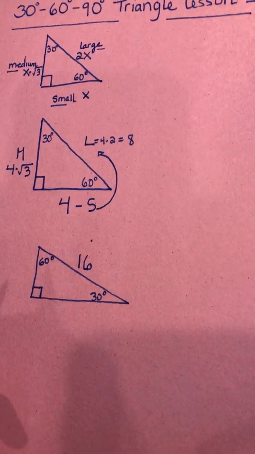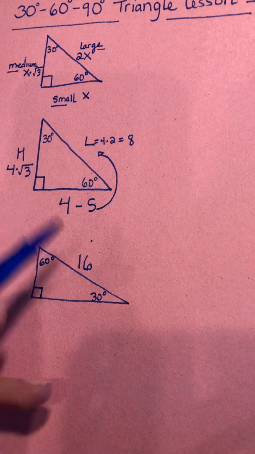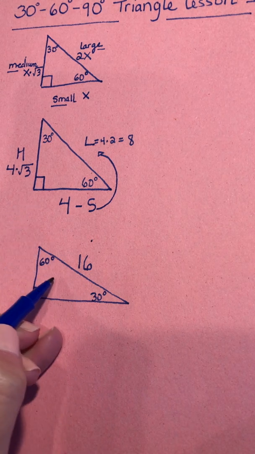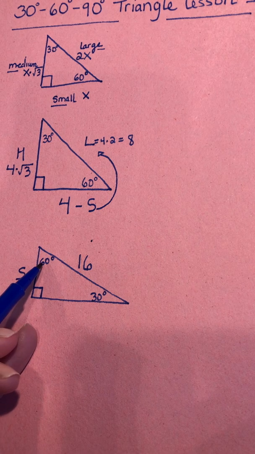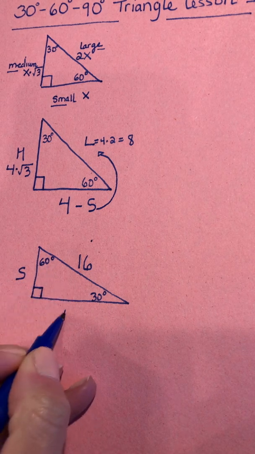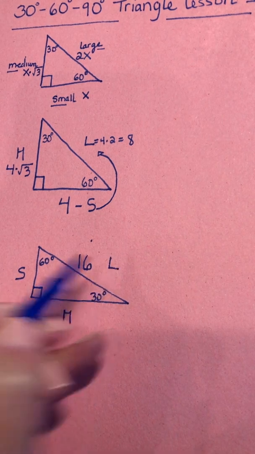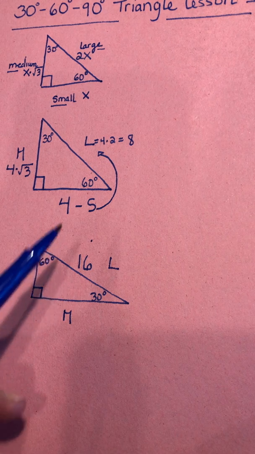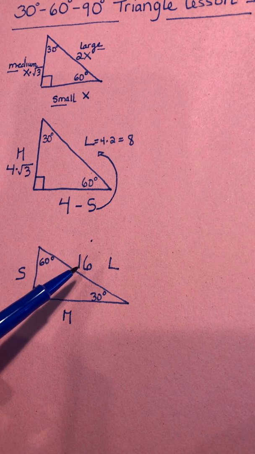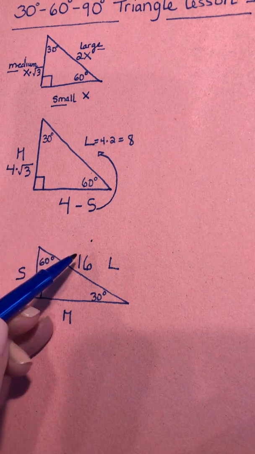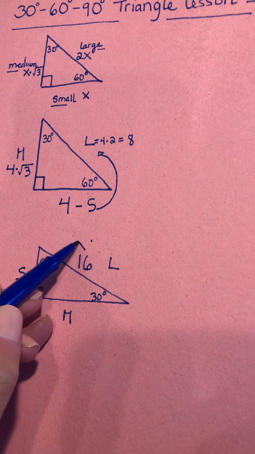Okay. So the first thing we're going to do is label the small, medium, and large side. The side across from the 30-degree angle is my small side. The side across from my 60-degree angle is my medium side. The side across from the 90-degree angle is my large side. Now, here's what's interesting. We are given the large side. So I would recommend in this case to go from my large side down to my small side. That's going to be your easiest move.